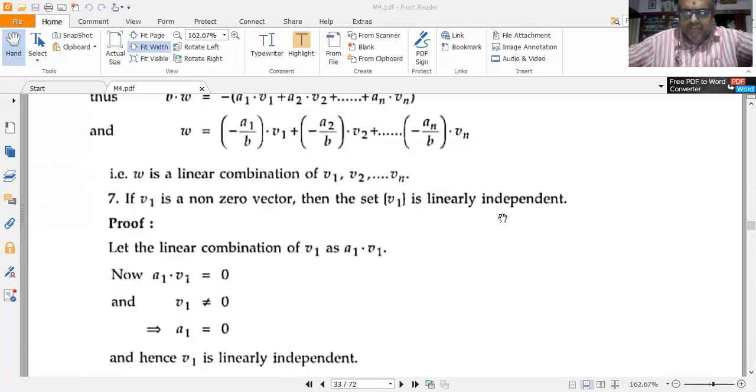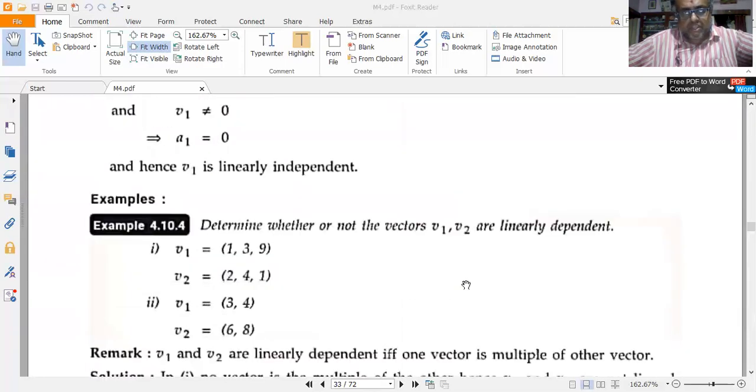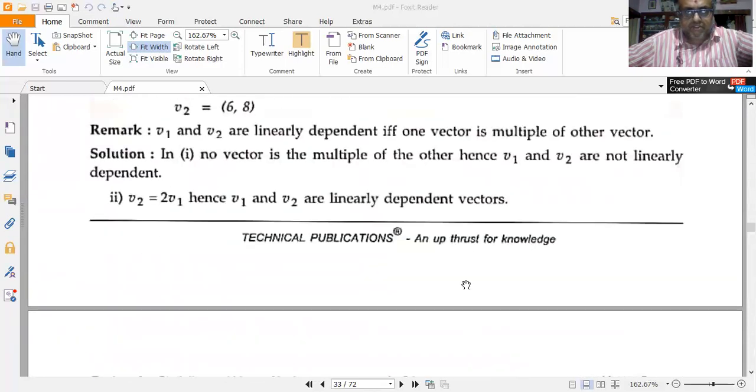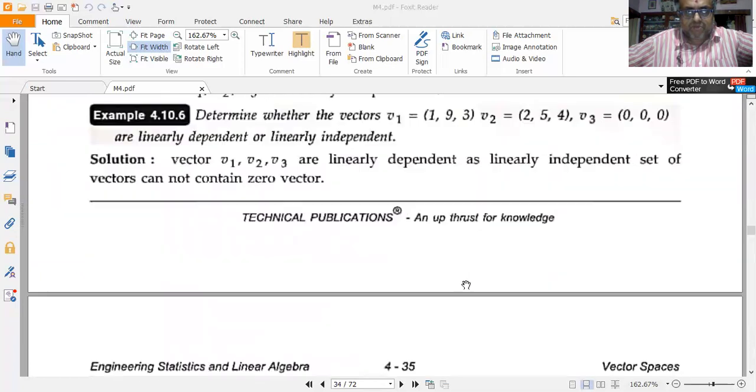It's a request on my side: please practice all these derivations of these properties. They are important and can definitely be asked in the examination also. Okay, so we shall now move on to some problems.